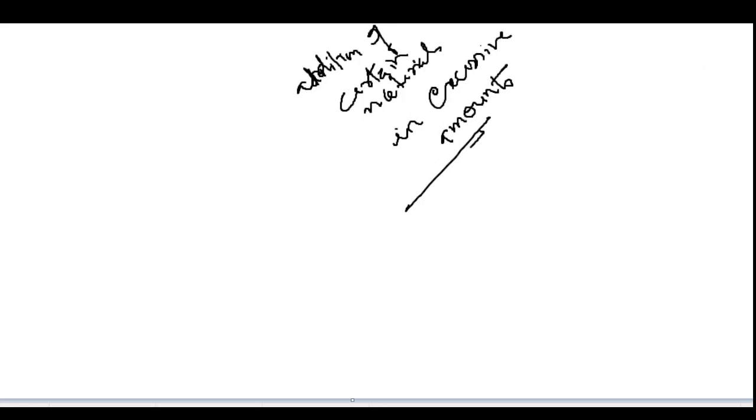So pollution, in its basic sense, is like if you add any impurity. We can call it impurity also.